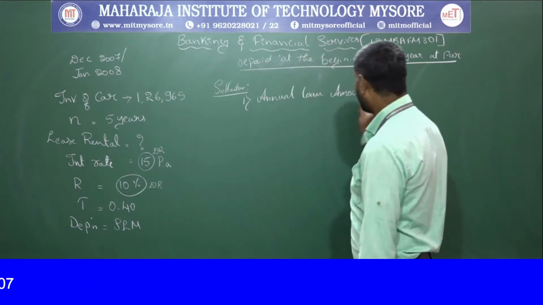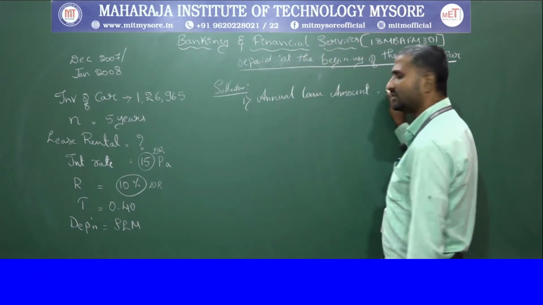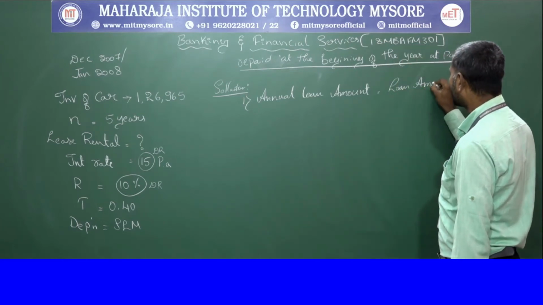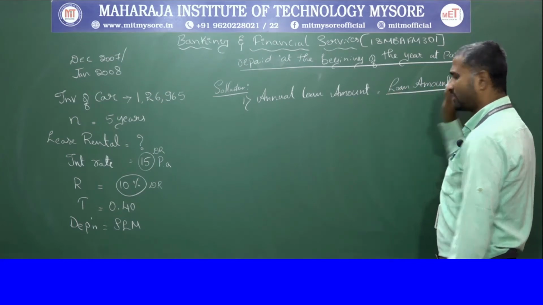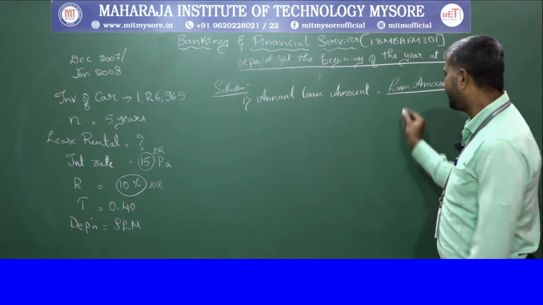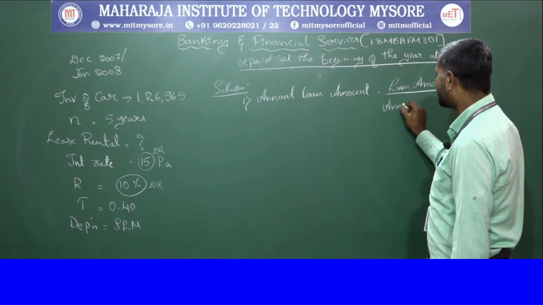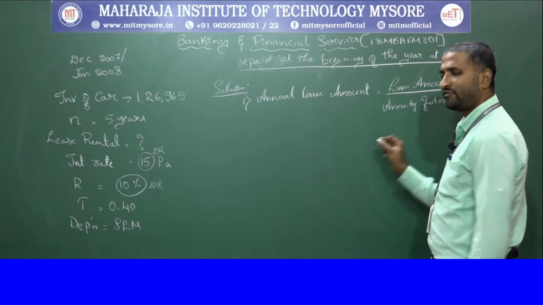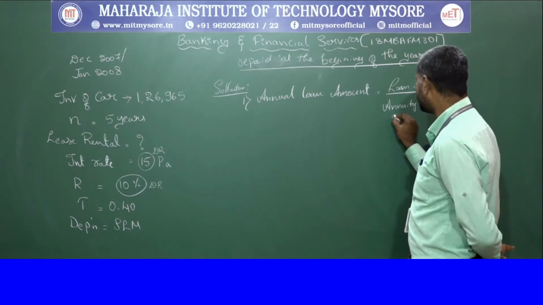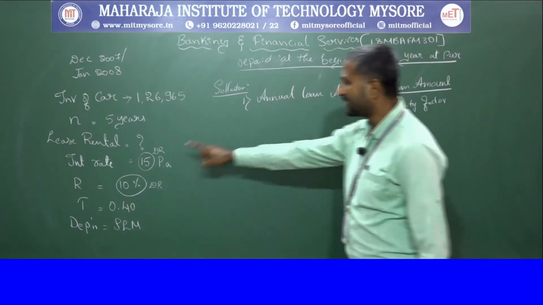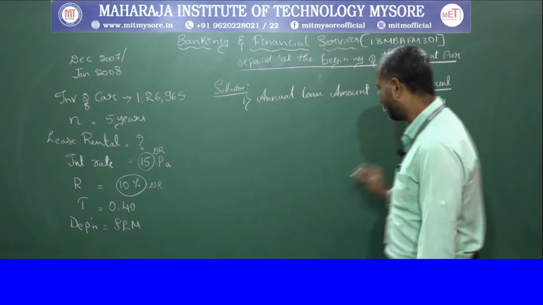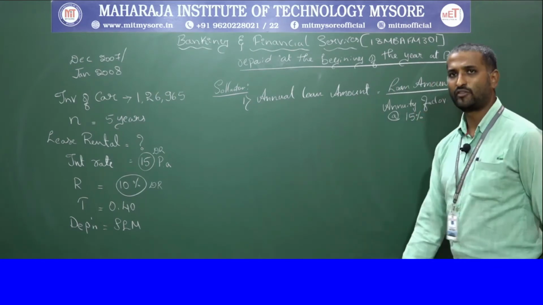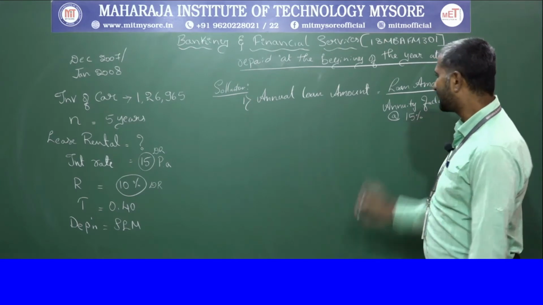For the annual loan amount, we use the formula: the loan amount should be divided by the annuity factor at the rate at which you borrow the amount, that is 15%. So therefore we should consider this for the calculation.